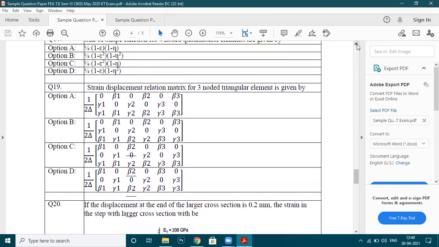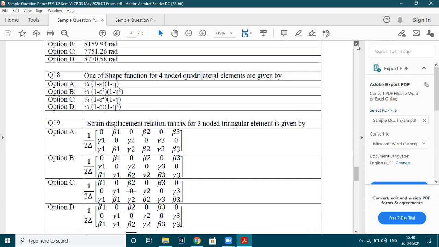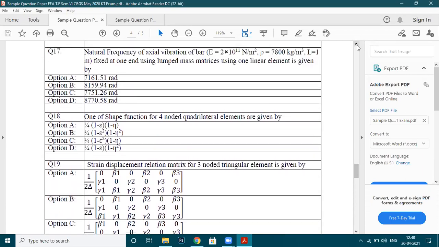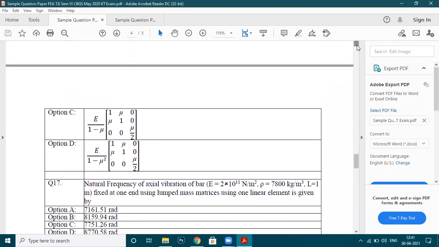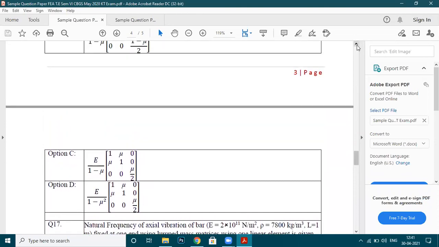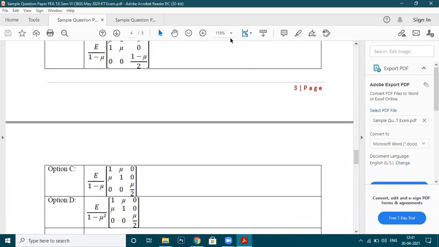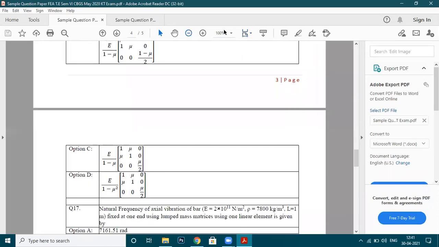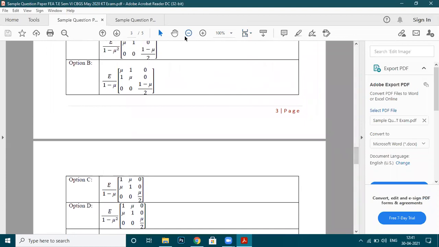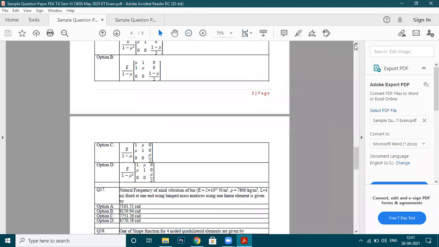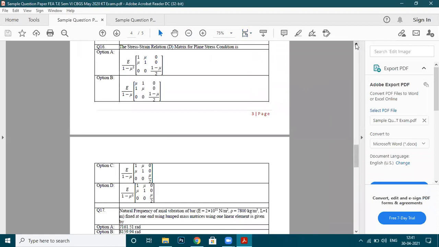Displacement. This is question number 16. The stress strain relation matrix D for the plane stress condition.